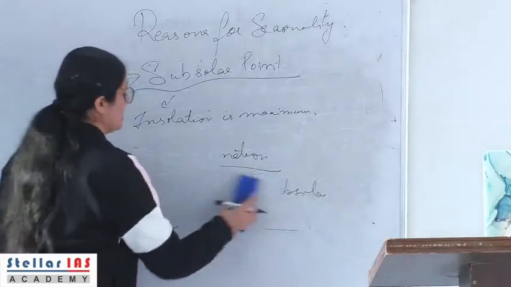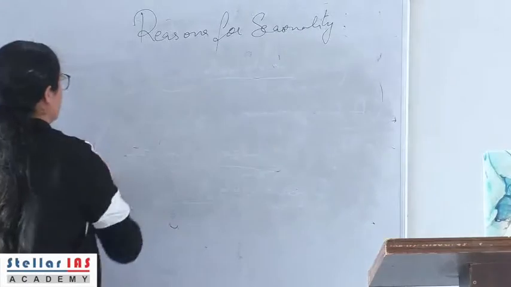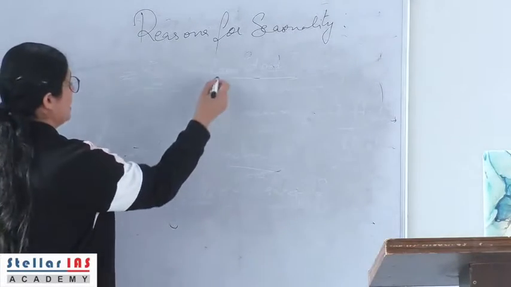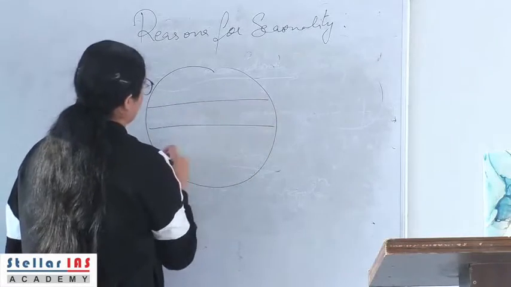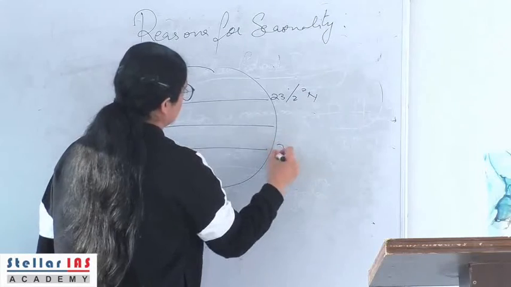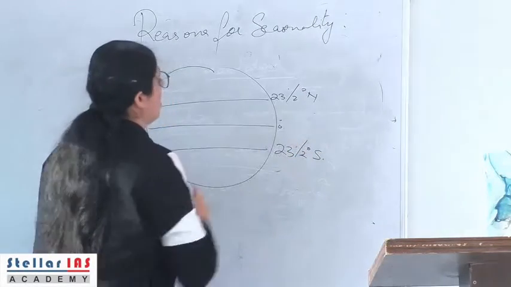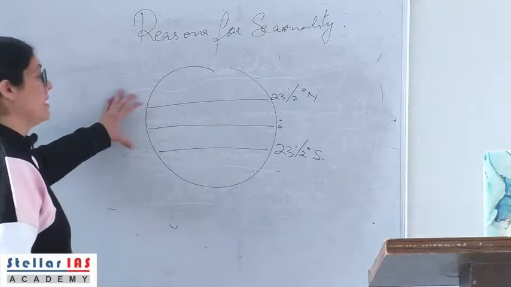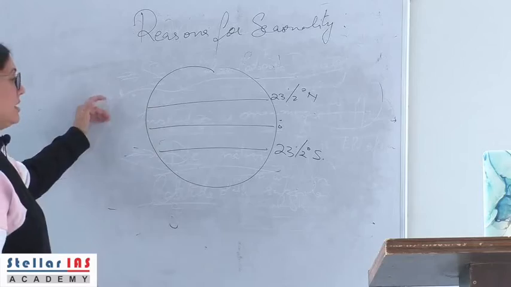So what is the significance of declination? It is said that annually the sun's declination migrates 47 degrees of latitudes. Now how is it? We know that the tropics are the turning points of the sun's position or the sun's journey.